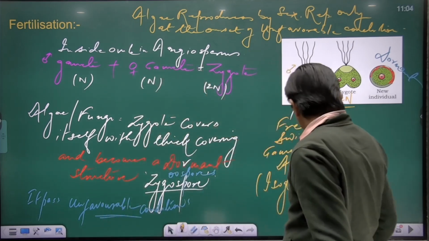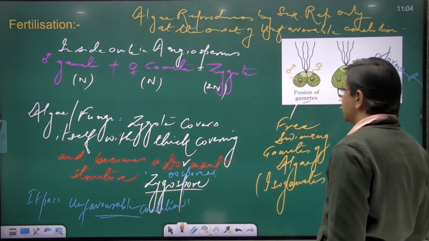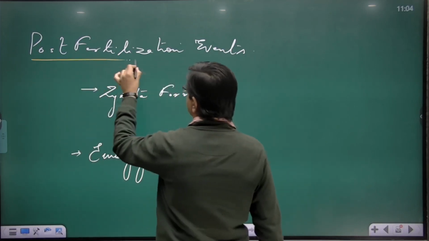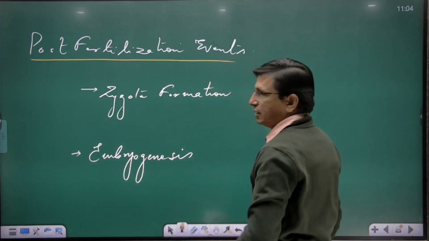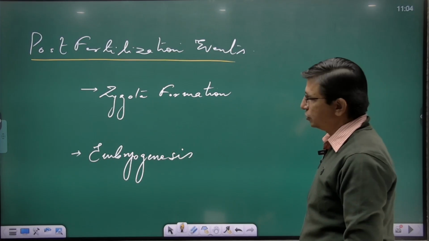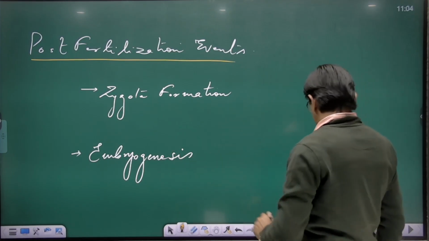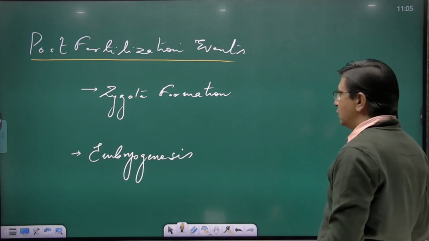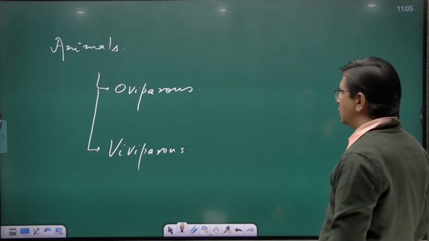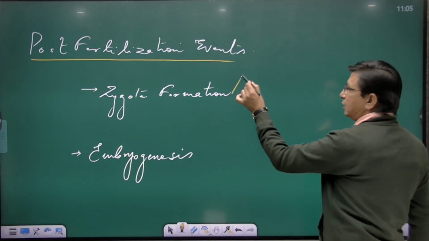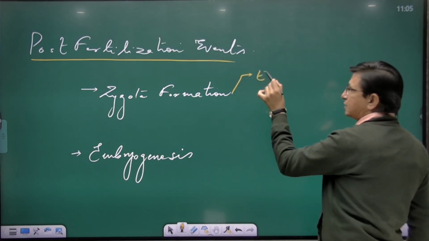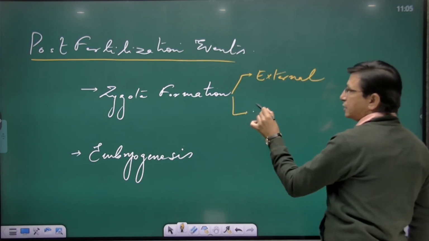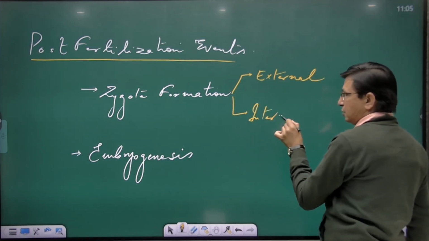So after fertilization, let us see post-fertilization events. See, in post-fertilization events, we have divided them into two parts. One is zygote formation, right? And another is embryogenesis. Zygote formation is where it's external or it is internal.